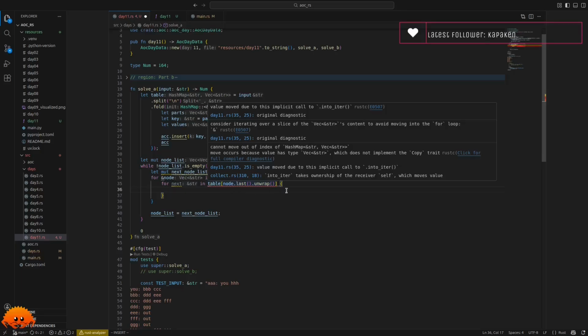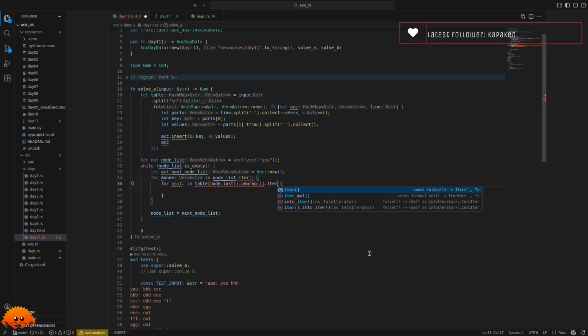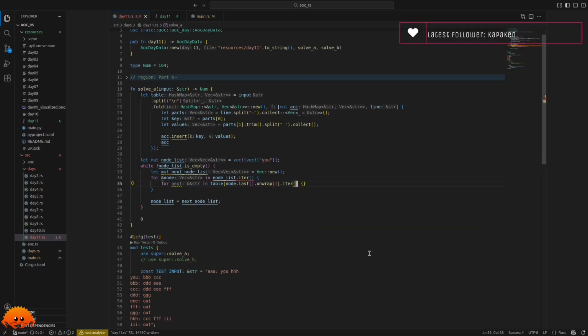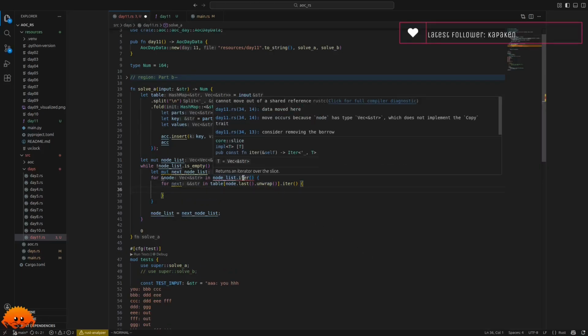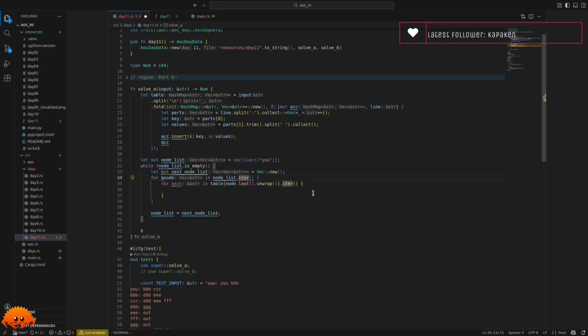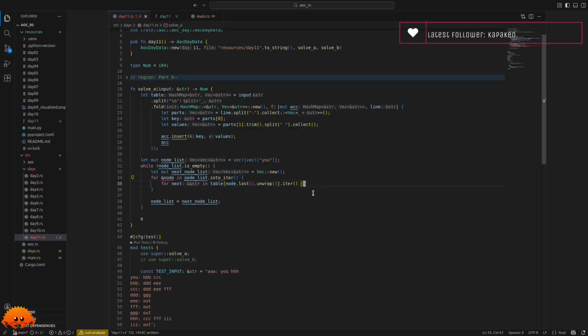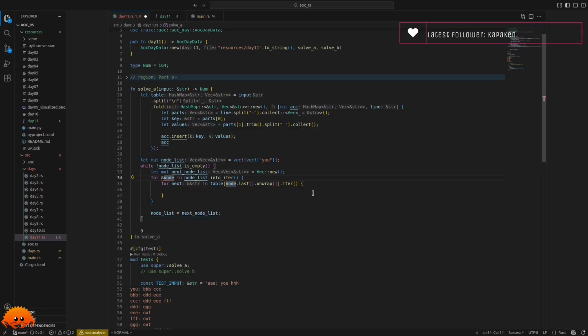And again we have to say iter, because implicitly into_iter is called. And this is cannot move out of shared reference. I think we can say into_iter here actually. And then we can't dereference this, but this is all right now.